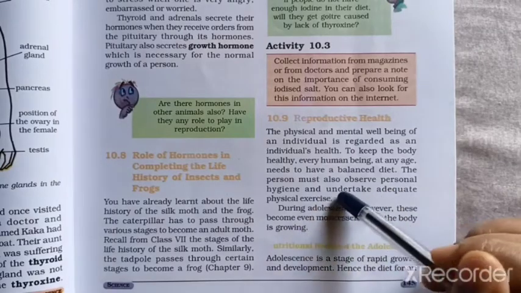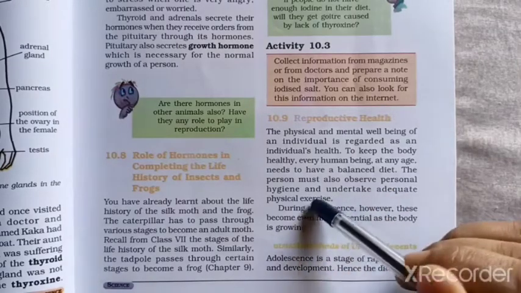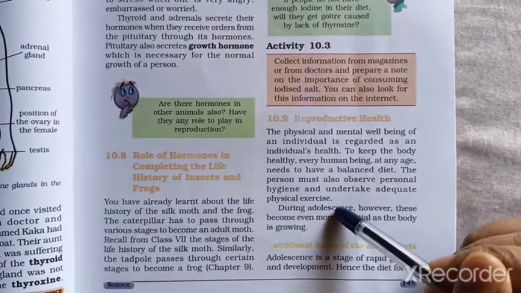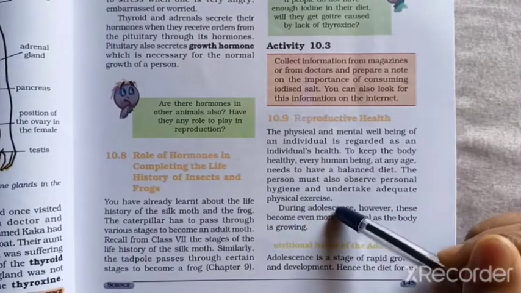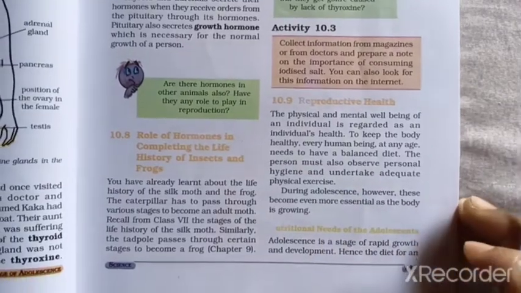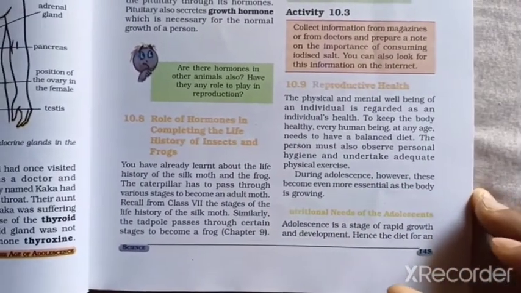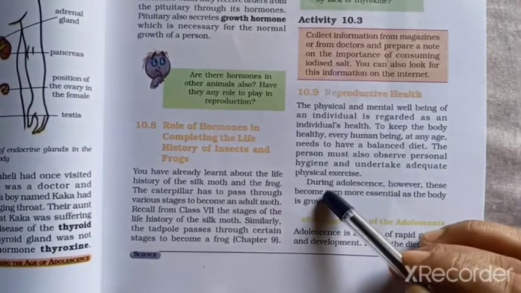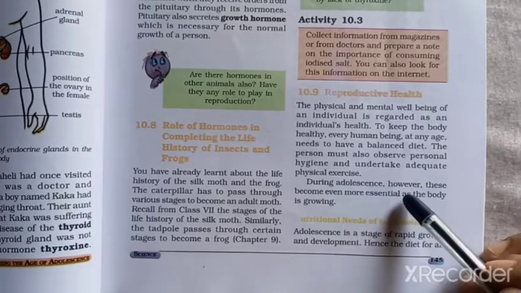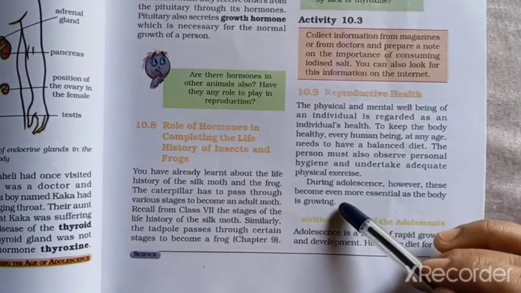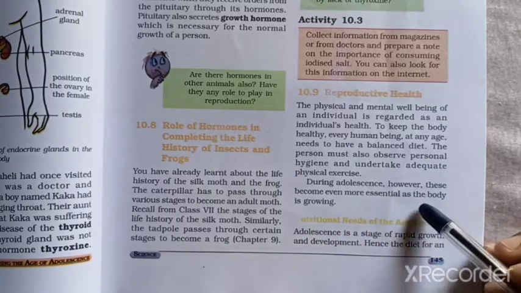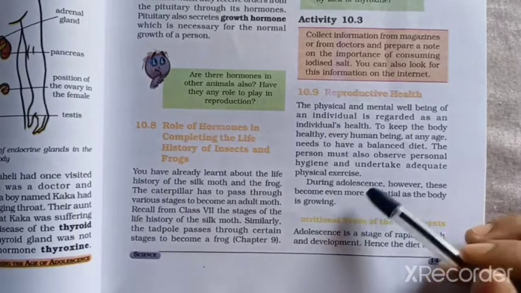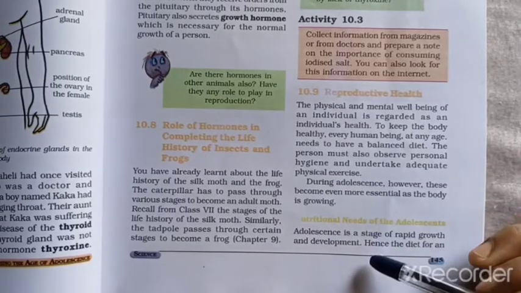The person must also observe personal hygiene and undertake adequate physical exercise. During adolescence, however, these become even more essential as the body is growing. So during the adolescence period also, these activities are quite important.